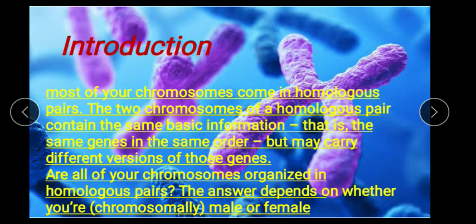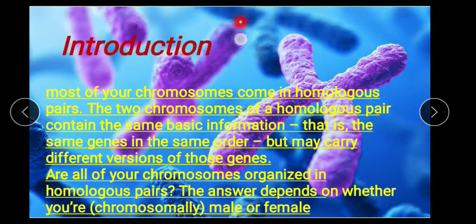All the 44 autosomes are arranged into 22 pairs. These 22 pairs of chromosomes can be called homologous pairs. This is because they contain the same basic information, that is the same genes, in the same order, but they may carry different versions of those genes.